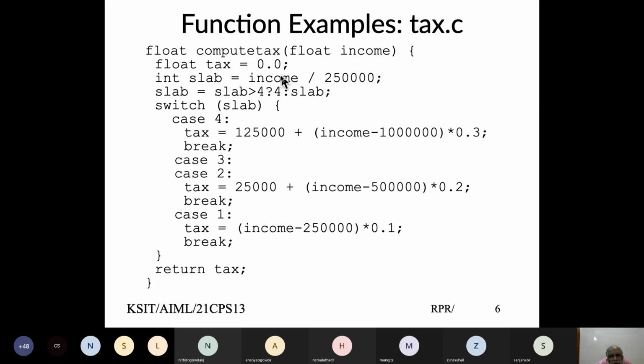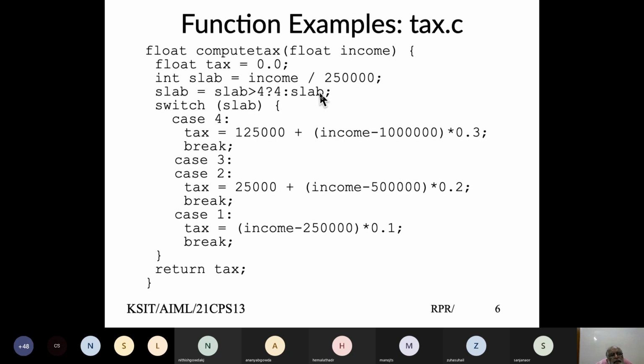Now, given that case, that basically means when I'm defining my slab, the value could be 0, 1, 2, 3, 4, 5, whatever. For all the values 4 and above, whether it is 4, 5, 6, 7, my tax paid is only 30%. So it doesn't matter. So I set my slab to 4.